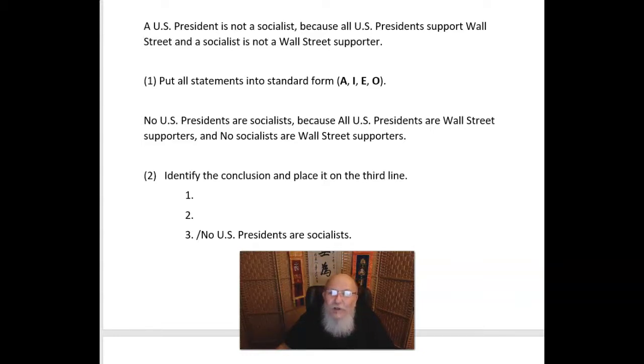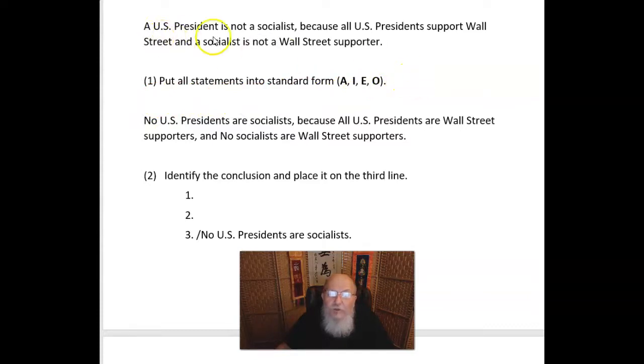So ignore all the stupid remarks you've heard about Bernie Sanders. In Europe, he'd be considered a middle-of-the-road politician. Right? Well, anyway, first thing you do is put all statements into standard form.